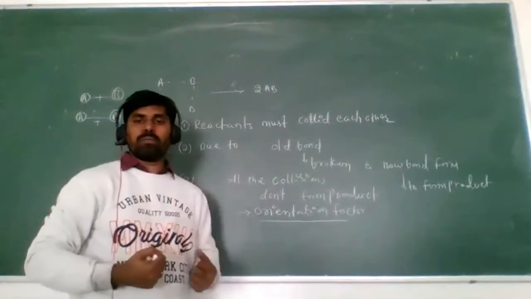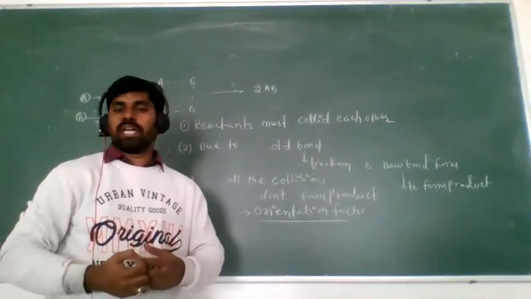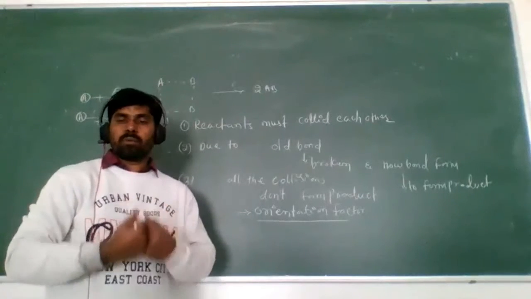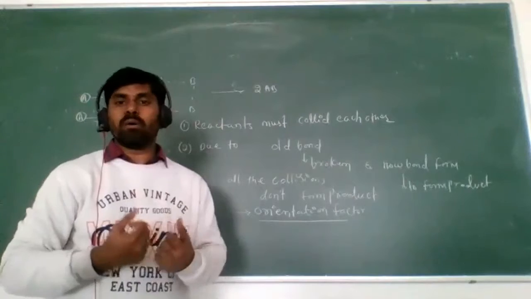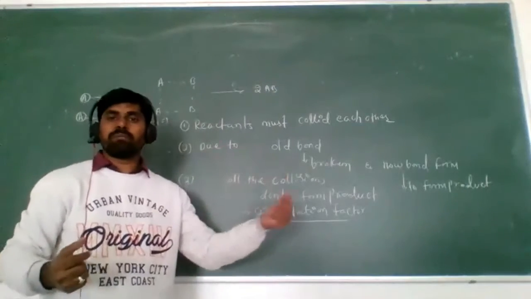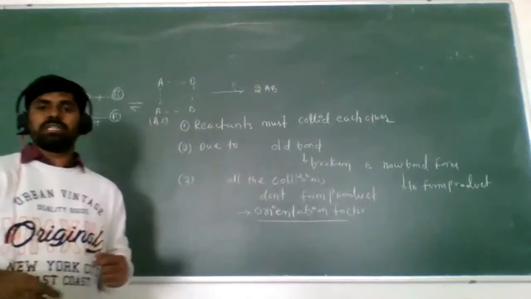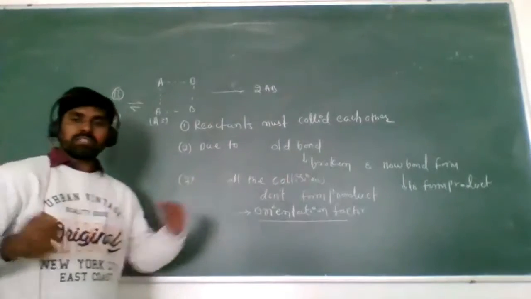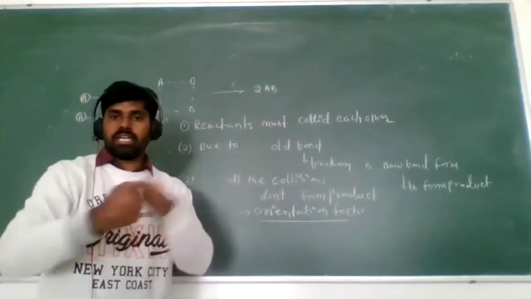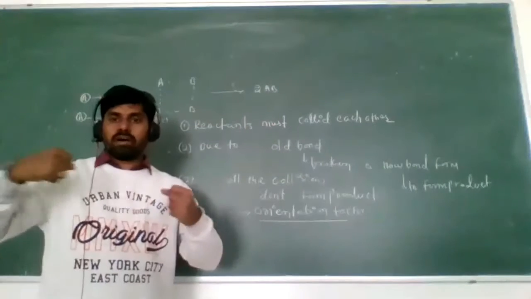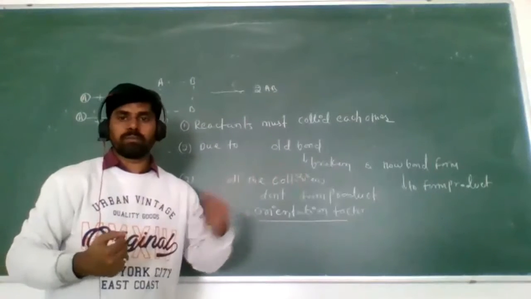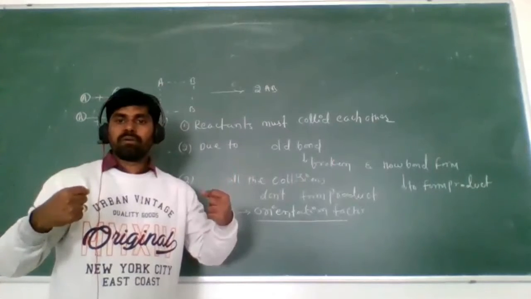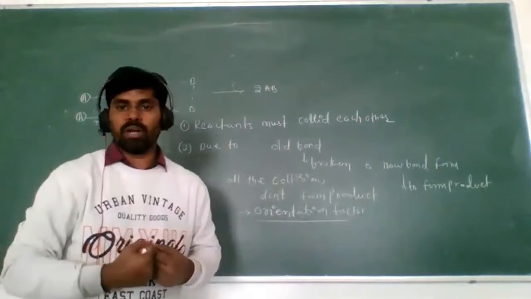If the reactants don't have the proper orientation, they cannot form the product. If the proper orientation is there, they can form the product. If the reactants collide zigzag, they cannot form the product. They must have the proper orientation.